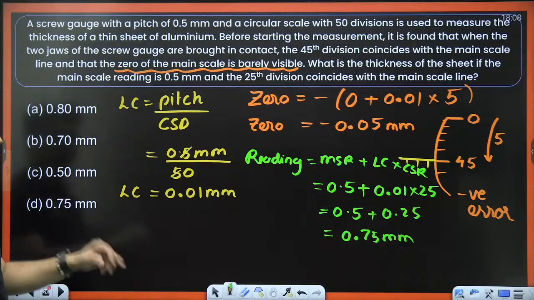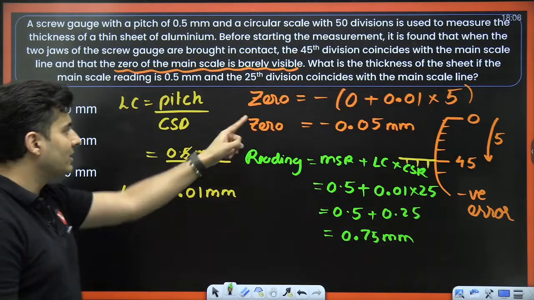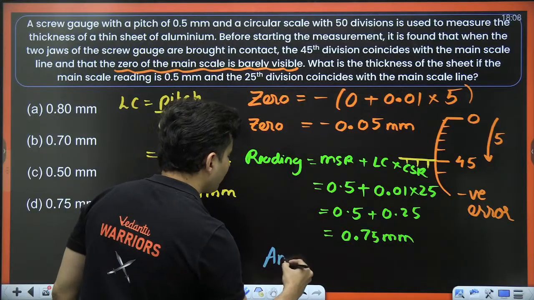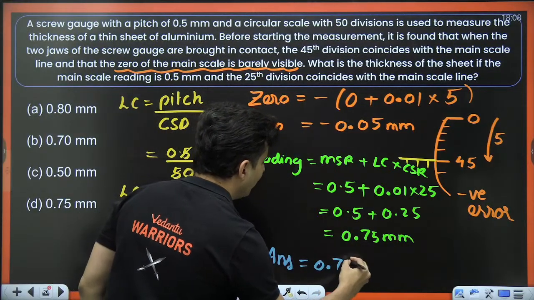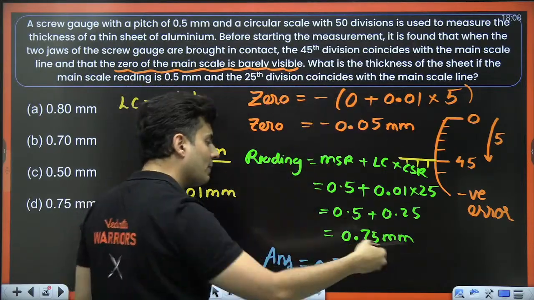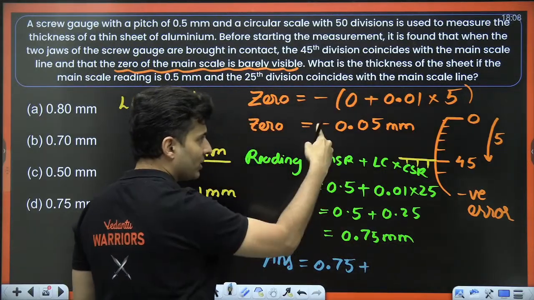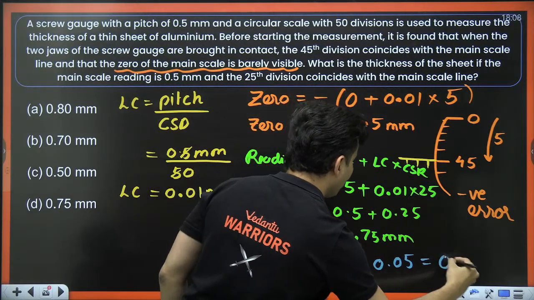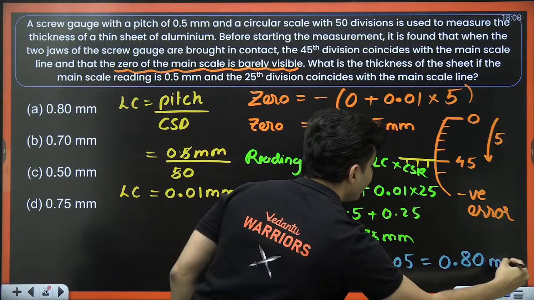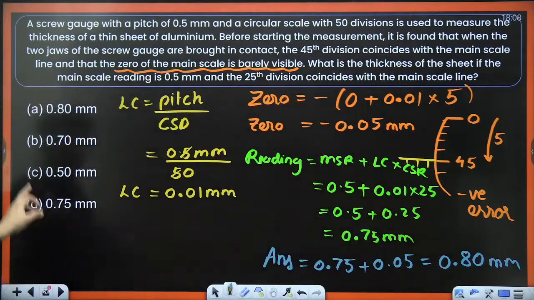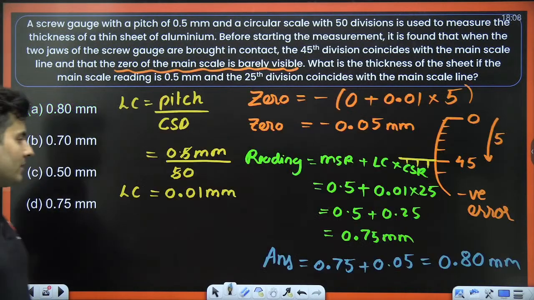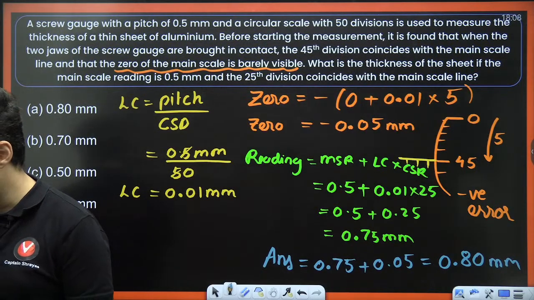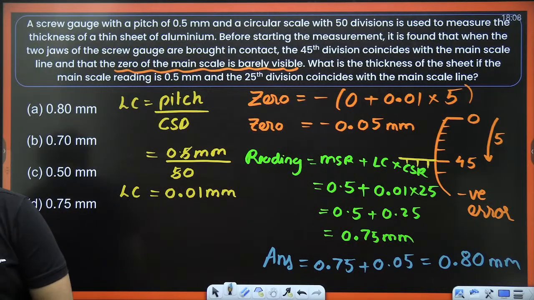0.75 millimeters. But don't mark 0.75 because there was a zero error. So the final answer won't be 0.75 minus; because it is negative, it will be plus. So negative errors are added, positive errors are subtracted. So plus 0.05, which will make it 0.80 millimeters. So that is the final answer. 0.80 is option number A. Is that understood, my dear students? Yes, option number A. Very good.